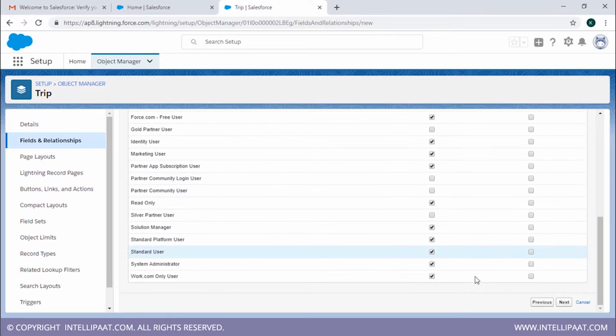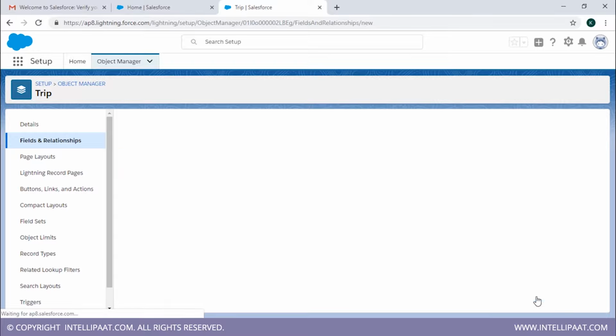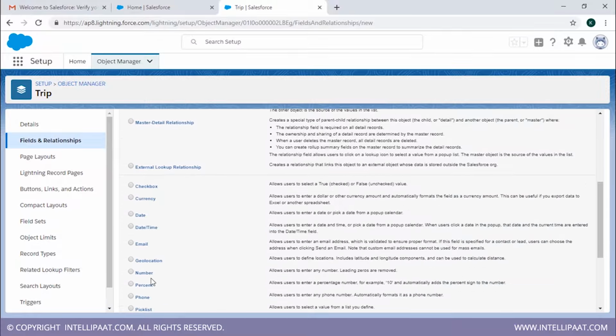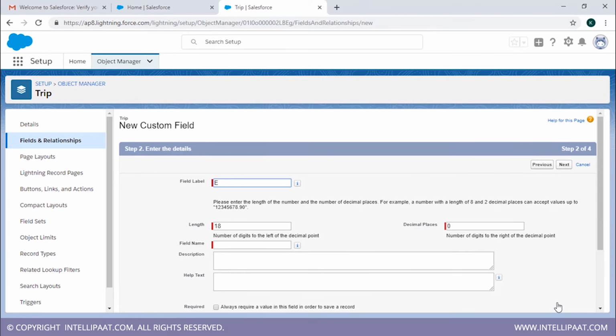We're going to have all the default things over here and click on next. We're going to add this to the page layout. We're going to click on save and new. Now the other field that we're going to choose is number again, because we want it to be the ending mileage. We're going to click on next. We're going to put it as ending mileage. This as 16, and let's just put this as 7 only, and this as 2.